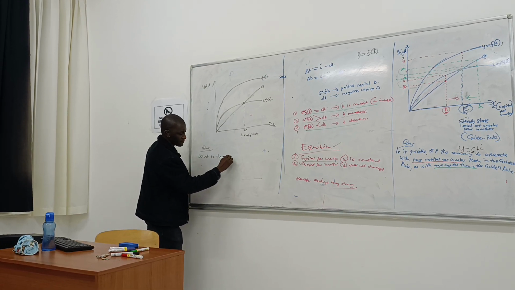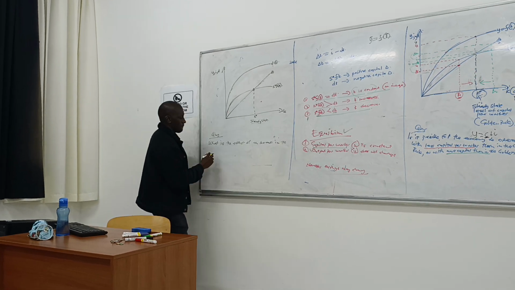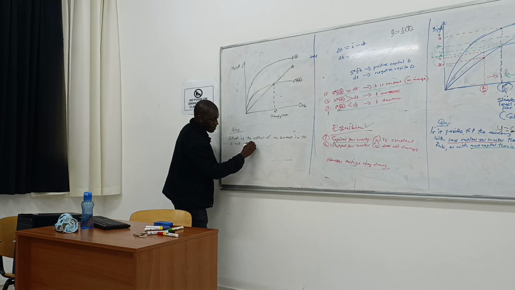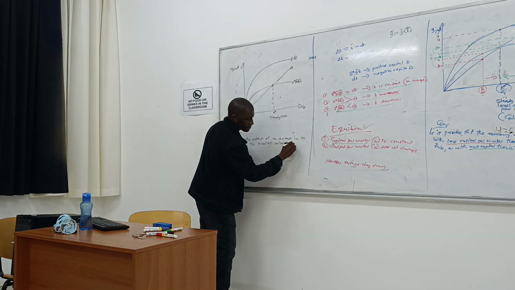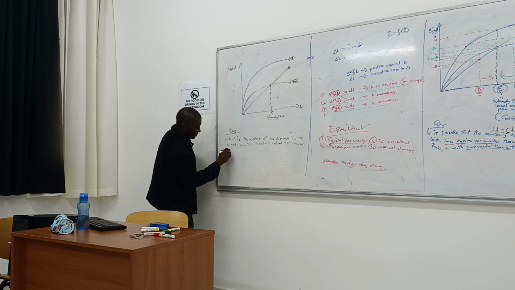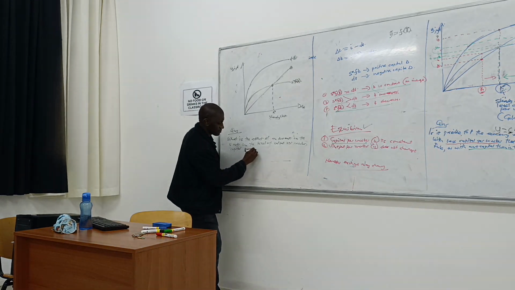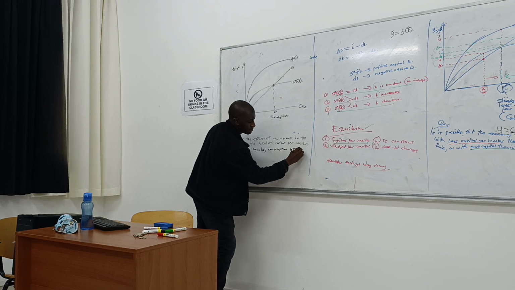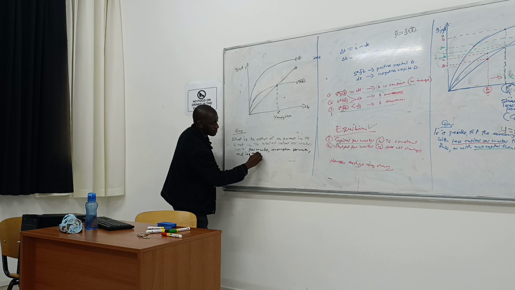So I can give a question here. Question: what is the effect of an increase in the savings rate on the level of output per worker, capital per worker, consumption per worker, and investment per worker?